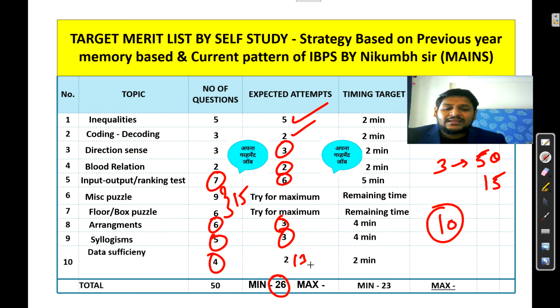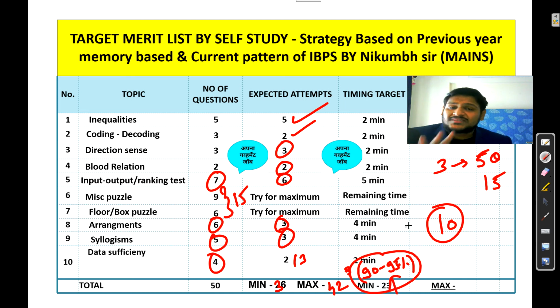So maximum you can attempt here 36 questions with 90 to 95% accuracy. Okay, a safe score, or I can say the score at which you will get your merit list. Now again this 36 is the minimum, I am assuming minimum here. Definitely you can increase this 36 to 40, up to 42, 43. But remember, accuracy should not get compromised, because if accuracy gets compromised, then definitely you will regret afterwards, because negative marking is there. So like this you will attempt the whole reasoning paper.